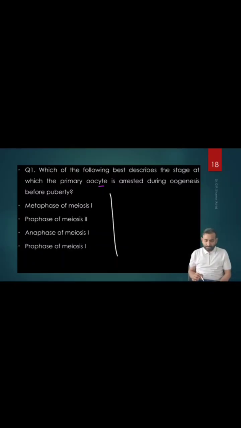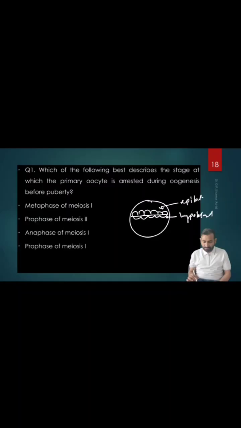So how does oogenesis occur? This is the developing embryo, or you can remember it like this also. If you remember, we have the embryoblast in the middle, right? In this embryoblast we have the hypoblast and the epiblast, towards the amniotic cavity is the epiblast. The epiblastic cells begin to develop the primordial germ cells by the second week of IUL. Which week? By the second week of IUL.